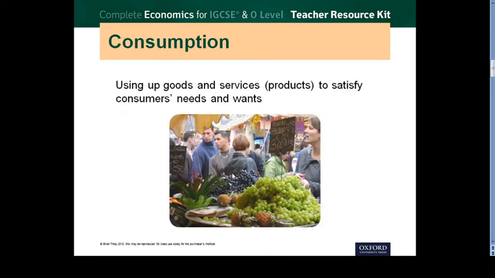Let's move to the next topic. What is consumption? Consumption is using up goods and services, products, to satisfy consumer needs and wants. It means whenever you are using up any goods and services and satisfying any of your needs and wants, it's consumption. For example, I am very hungry, I'm going to McDonald's, I'm going to get a Big Mac, I'm going to eat it. So I was hungry, I got a product, a Big Mac from McDonald's, and I satisfied my needs and wants.